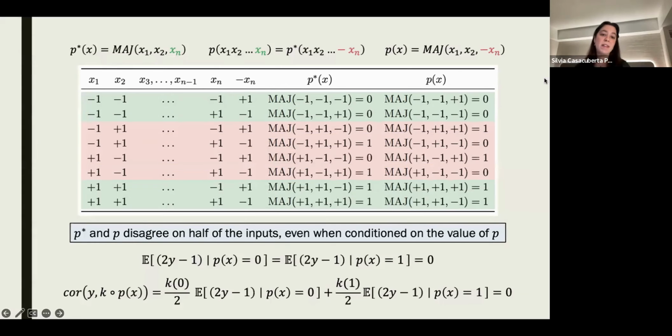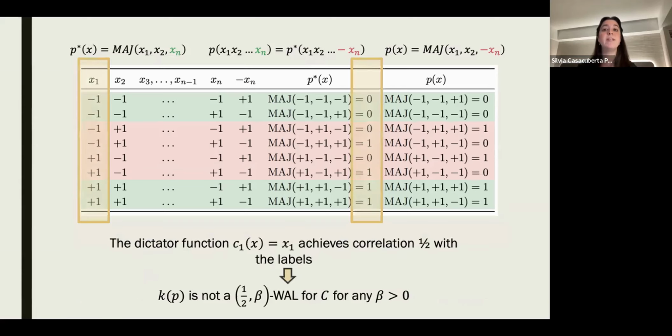Therefore, if you do the math, you see that the correlation between the true labels and P, and in fact, any processing of the values of P is 0, which means that P is doing no learning of the labels. This doesn't fully tell us that it's not a weak agnostic learner because we need to check whether someone in C does have correlation with the labels. But it turns out that the dictator function C1 achieves correlation 1/2 with the labels. And therefore, P or any post-processing of its values is not a 1/2 beta weak agnostic learner for any beta.